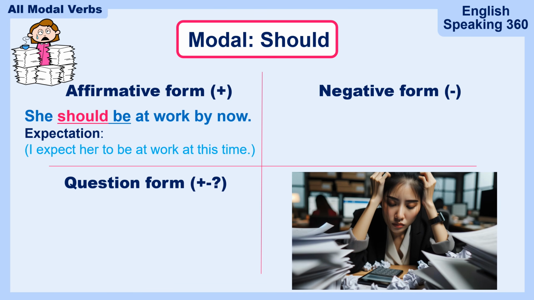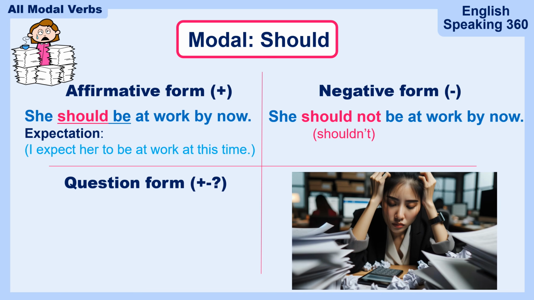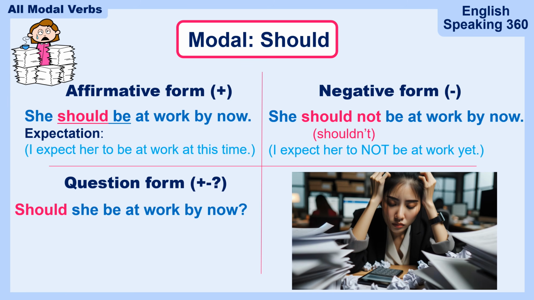What's the negative form? She should not be at work by now. The contraction, she shouldn't be at work by now. It means I expect her not to be at work yet. What's the question form? Should she be at work by now? Is she expected to be at work now?